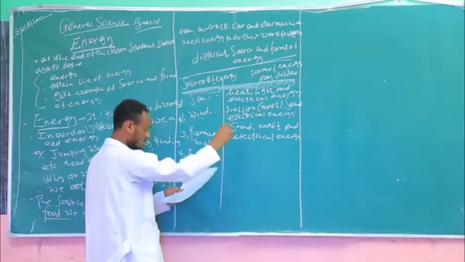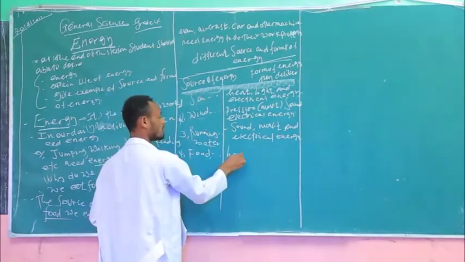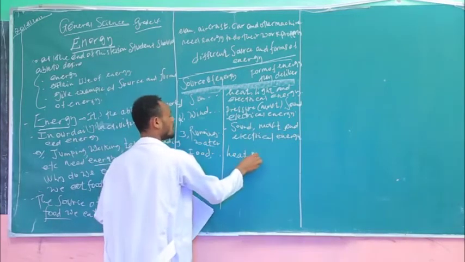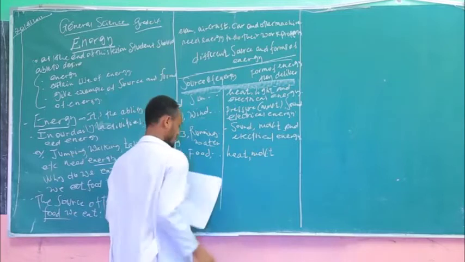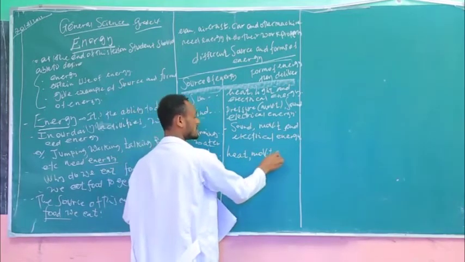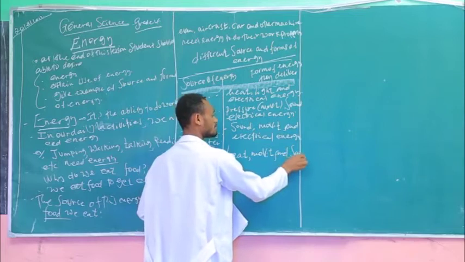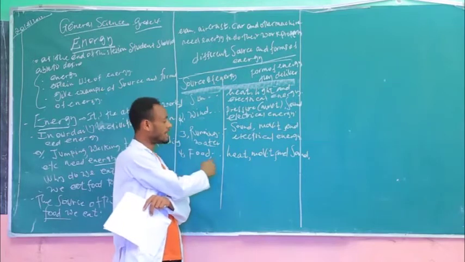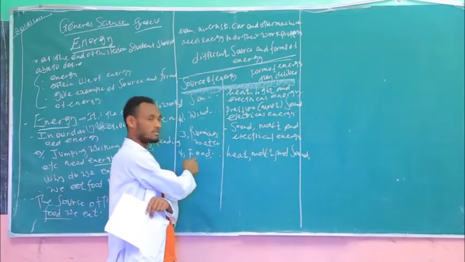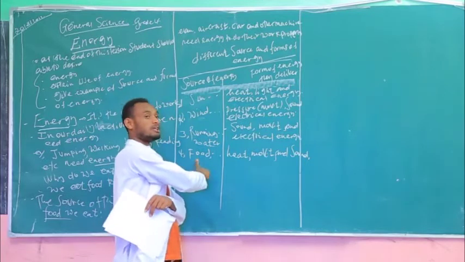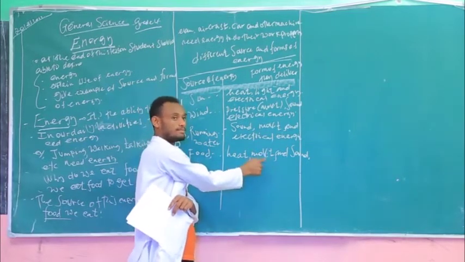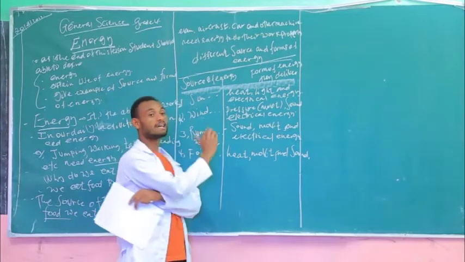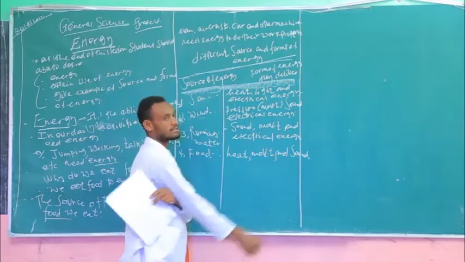Good. The first one is food delivers for us in the form of heat. The second one is in the form of movement. The third one is in the form of sound. When you get the energy from foods, you will get heat. When you get the energy from foods, indirectly you will get the energy for movement. Then also, when you get the energy from the food, indirectly you will get the sounds.